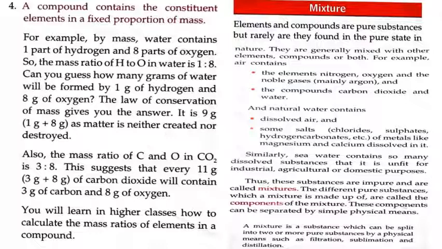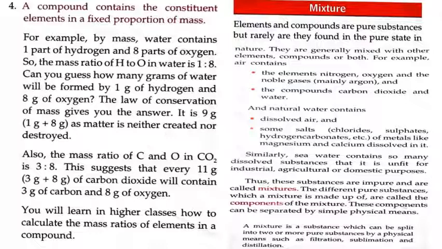Can you guess how many grams of water will be formed by 1 gram of hydrogen and 8 gram of oxygen? Let's see. The law of conservation of mass gives you the answer. It is 9 gram. We have studied now that mass can neither be created nor be destroyed. So the masses that we are having of hydrogen and oxygen will lead to the formation of the compound which will be having the combined mass of both of them.